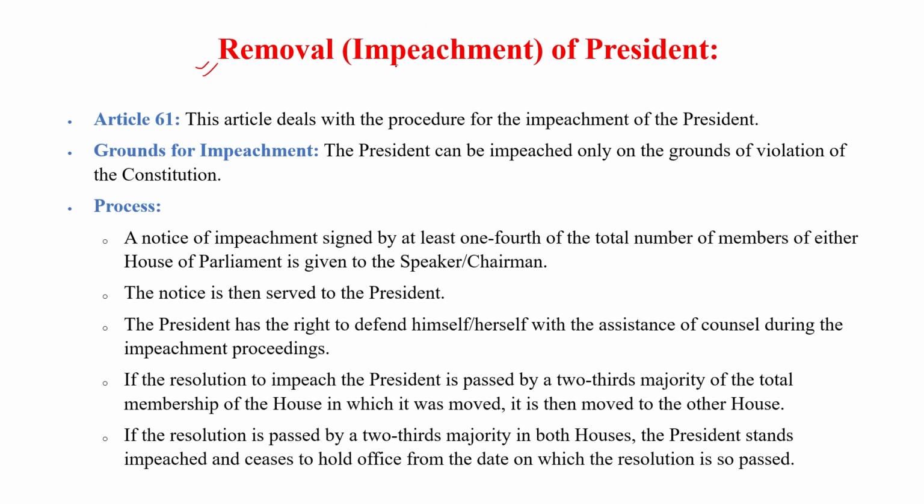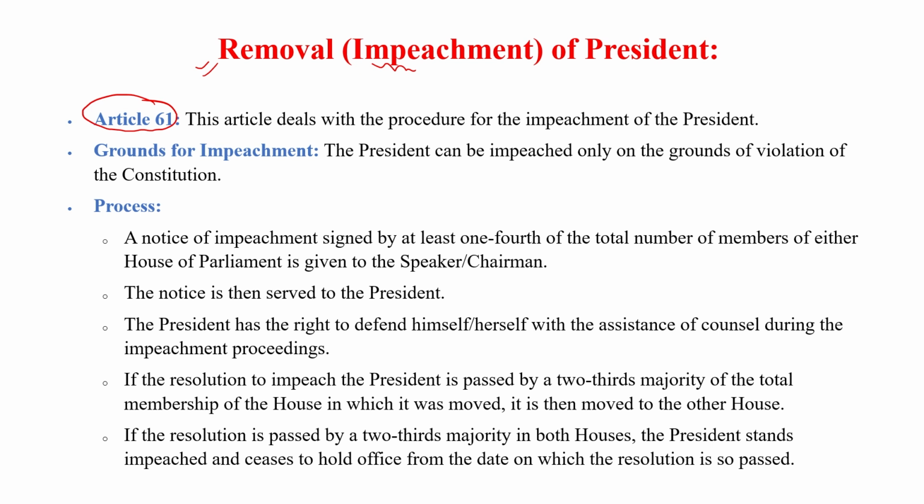The removal of the president is known as impeachment of the president, and Article 61 deals with the impeachment of the president. Why can we remove the president? The first question is, what are the major reasons for removal of the president? There is only one reason: if the president is not following the constitution, or is not working according to the constitution, he can be removed from his post.